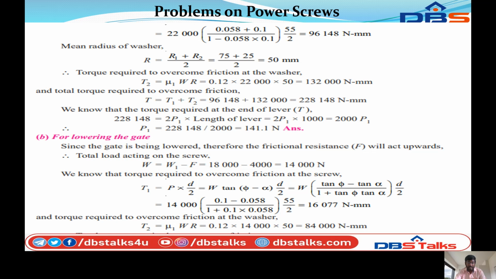So finally we can calculate T1 equal to 16,077 Newton millimeter. And the torque required to overcome friction at the washer T2 is equal to mu1 W R, that equals 0.12 into 14,000 into 50, that equals 84,000 Newton millimeter.